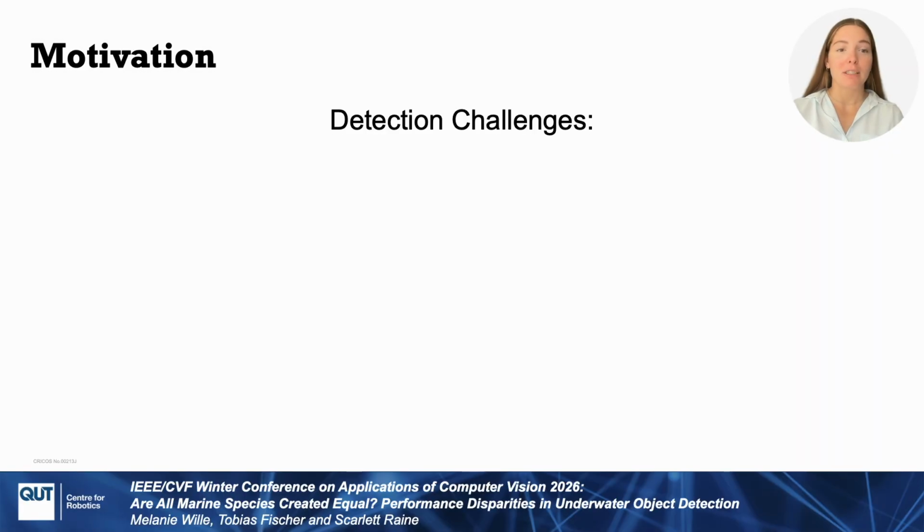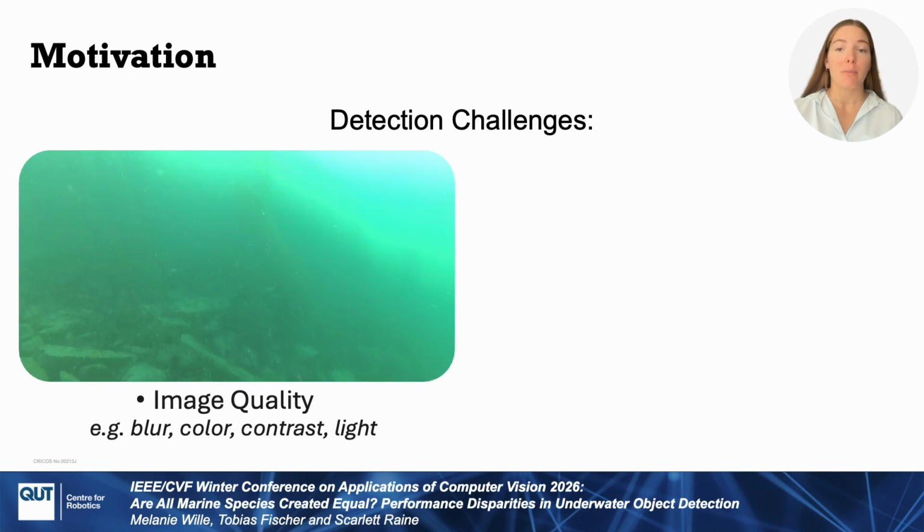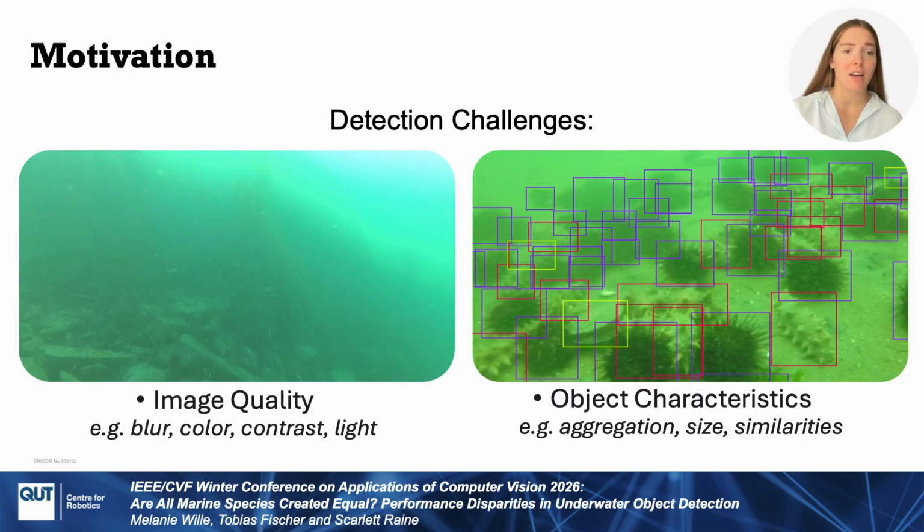But performing accurate detection in underwater imagery is very challenging, in particular because the images are degraded and marine organisms tend to be clustered together, occlude each other, can be very small and blend into the background. So it is very hard to find clear object boundaries. This seems to be a bigger problem for some species compared to others.